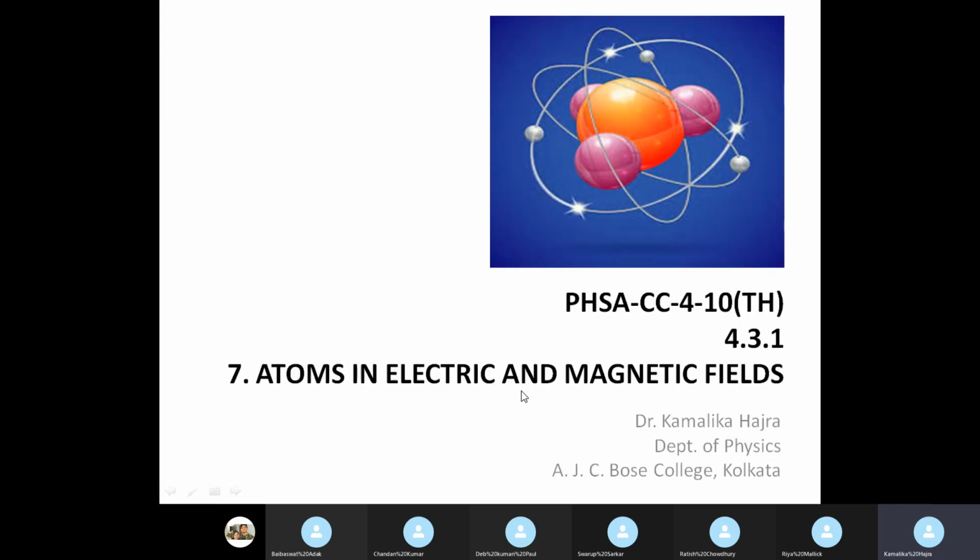So basically we will try to observe what happens when an atom is placed in an external electric or magnetic field. As I told you, I will first try to introduce certain things that you have not probably encountered beforehand, and then we will go to the actual placement of the atom in an external field.